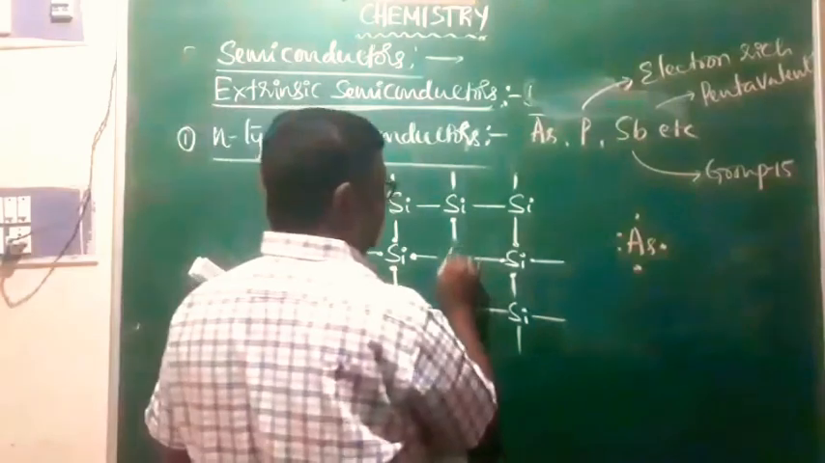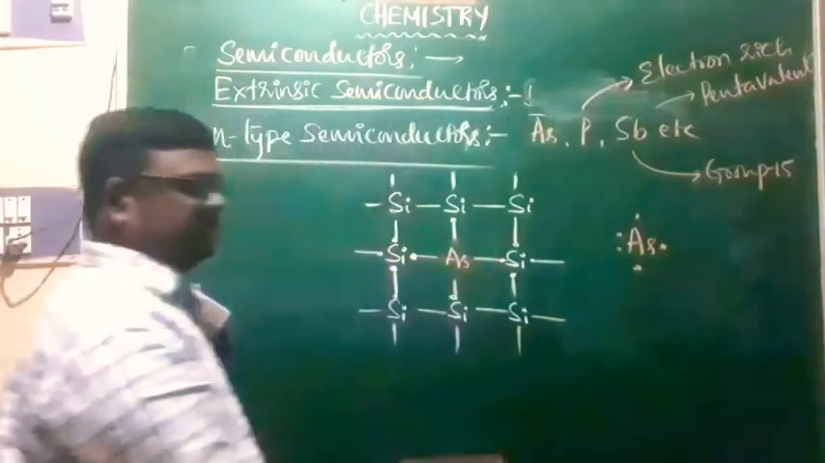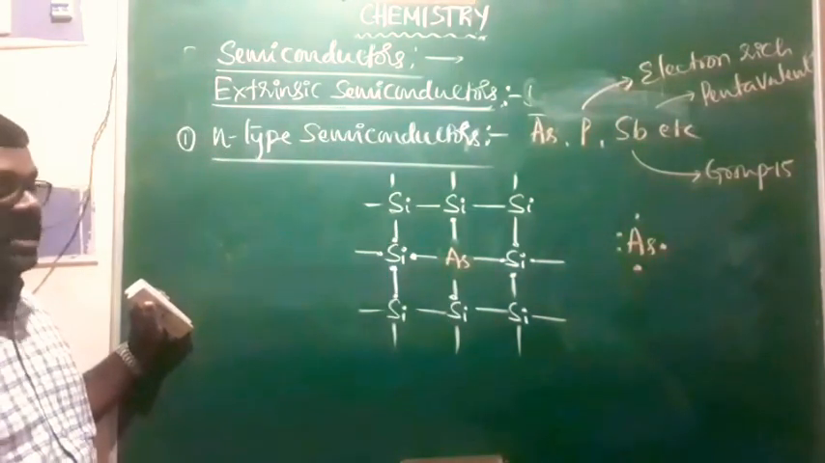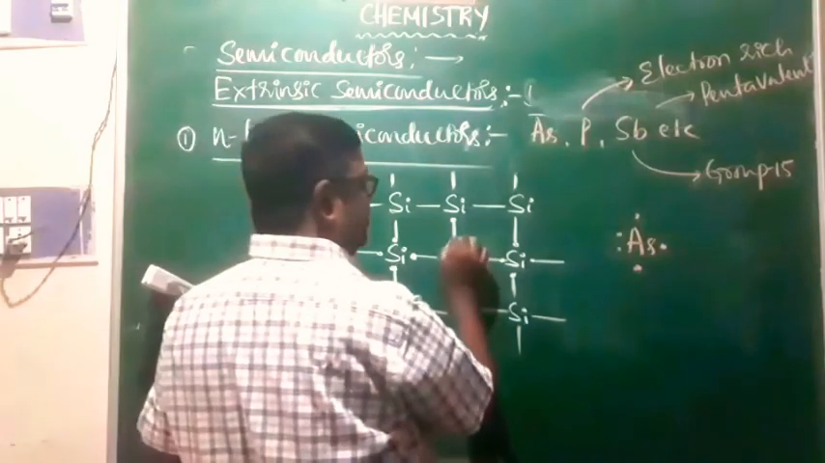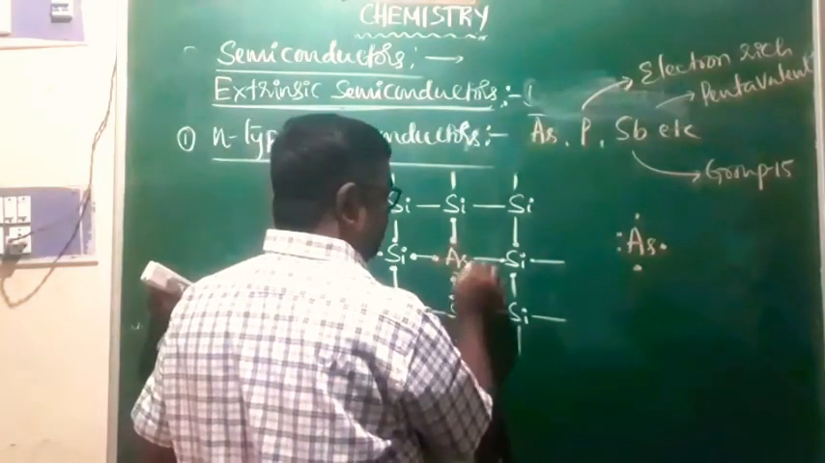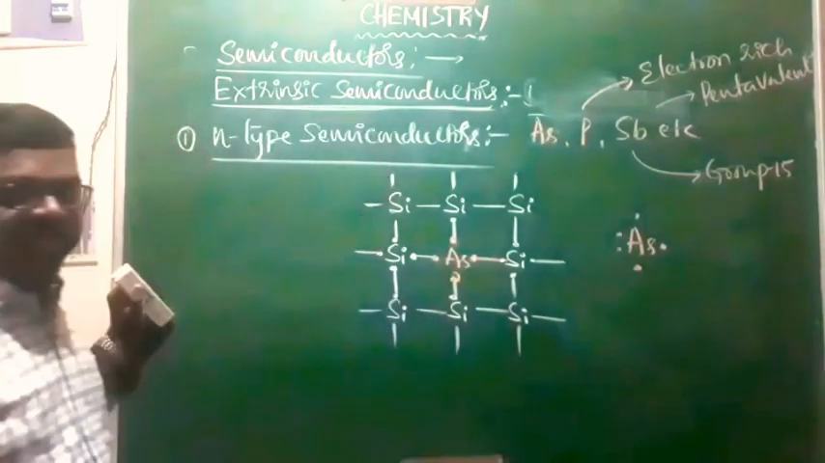In the place of silicon, arsenic enters. Now this arsenic will share 4 valence electrons with neighboring silicon atoms.